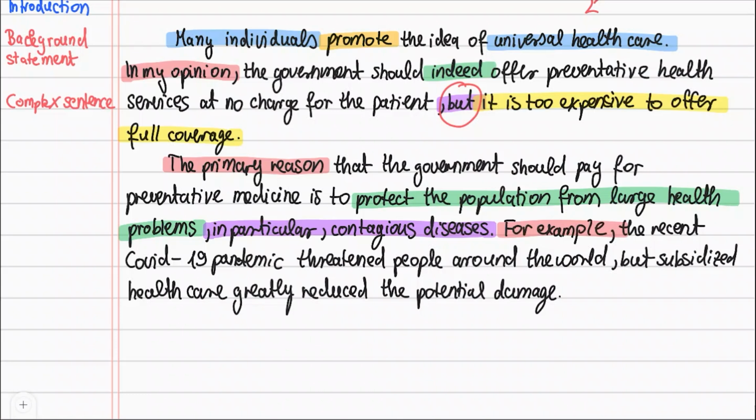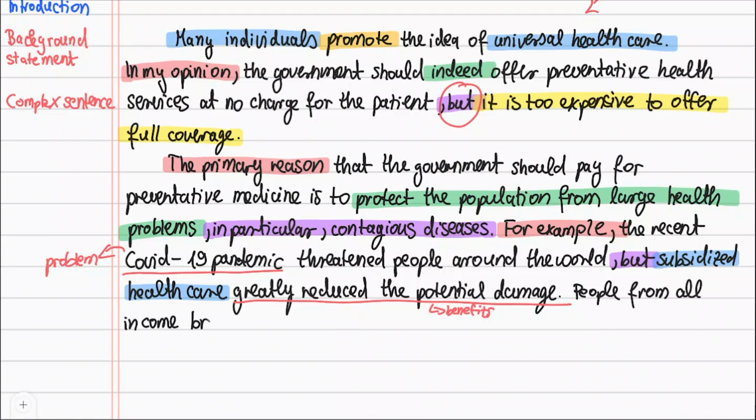I decided to use a two-part sentence using but again. The first part shows the problem, the pandemic. The second part shows the benefits of preventative healthcare. However, I don't want to say preventative medicine again and again, so I paraphrase it. I said subsidized healthcare. That shows off my vocabulary. I think another sentence is needed to show how the potential damage was reduced. So I add one more sentence to my example.